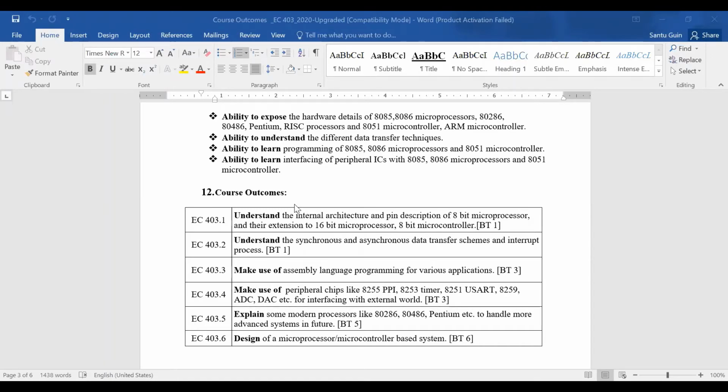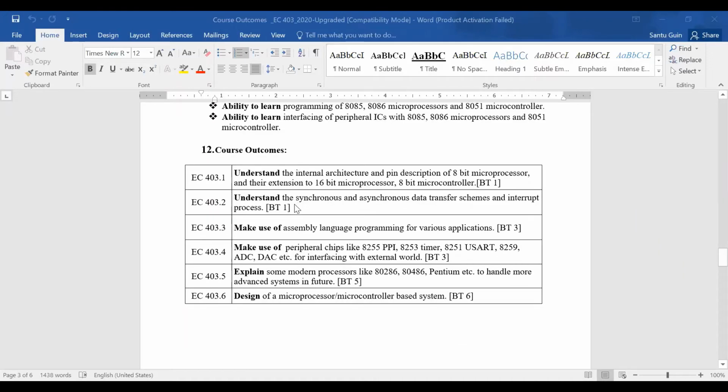The fifth course outcome is design of microprocessor or microcontroller based systems. Okay, you have a mini project to perform, using the microprocessor IC or microcontroller IC. Okay, so these are the 5 course outcomes. So let's start the course.